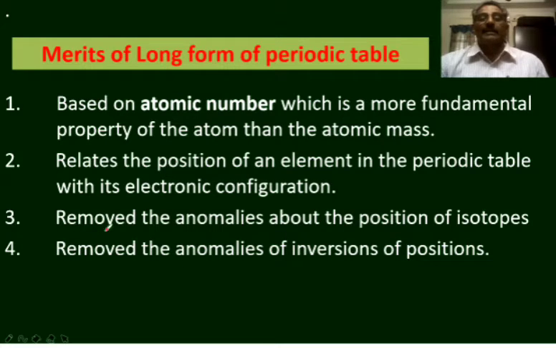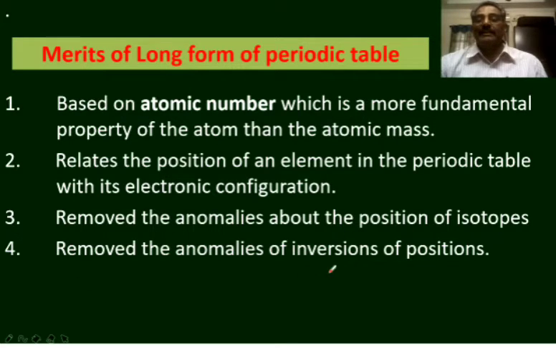The long form of the periodic table removed the anomalies about the positions of isotopes. Isotopes are the elements with the same atomic number but different atomic masses. As the isotopes possess the same atomic number, and the long form of the periodic table is based on atomic number, one place is enough to keep the isotopes in the periodic table. So that anomaly in Mendeleev's periodic table was overruled in the long form by considering atomic number as the basis for the classification of elements.